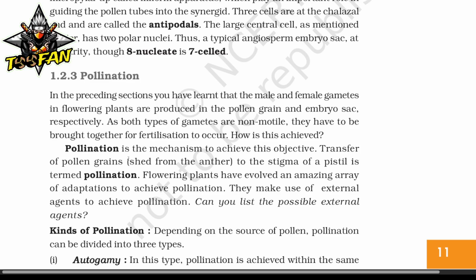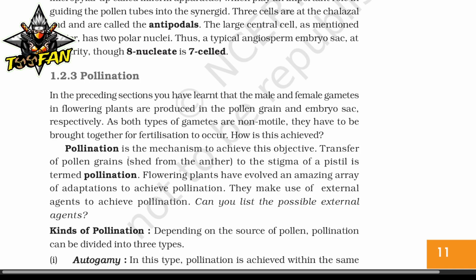Now, pollination. In the preceding chapter sections you have learned that male and female gametes in flowering plants are produced in the pollen grains and embryo sac respectively. As both types of gametes are non-motile, they have to be brought together for fertilization to occur. How is this achieved? Now this is a question. Pollination is the mechanism to achieve this objective. Transfer of pollen grains shed from the anther to the stigma of a pistil is termed pollination.